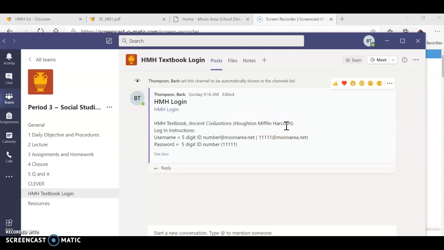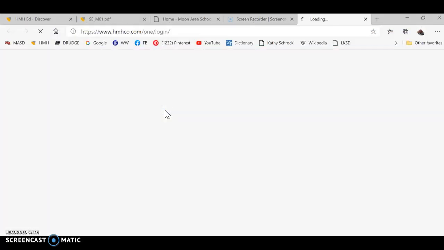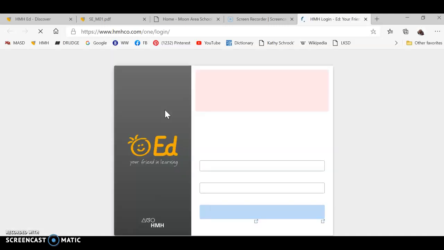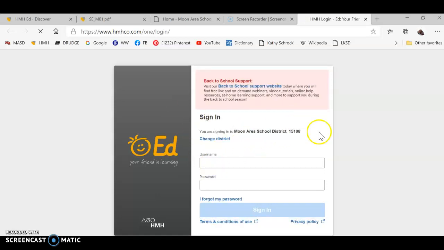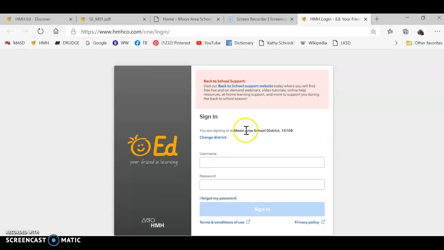So this is your login. Very simple, very easy. You're going to log in with the information given right here. This will always remain on this page for you to refer to. You're going to click onto your HMH login, and this will put you onto a page. For the first time, you're going to need to do one extra step, which is that in your first box, you're not going to have Moon Area School District up here on your first time.